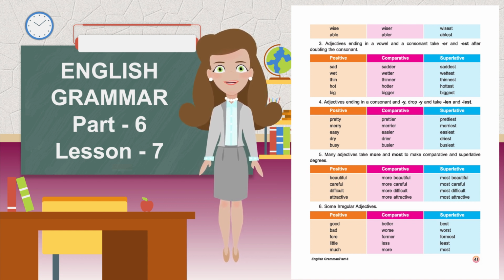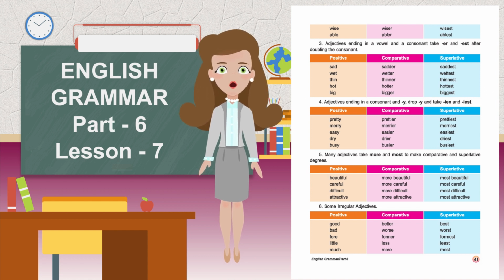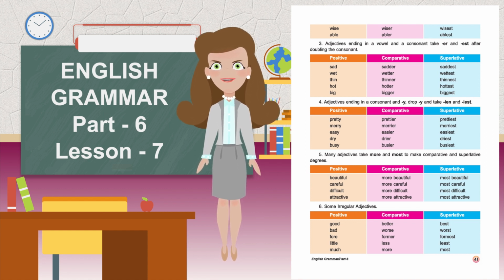Positive, comparative, superlative. Sad, sadder, saddest. Wet, wetter, wettest. Thin, thinner, thinnest. Hot, hotter, hottest. Big, bigger, biggest.